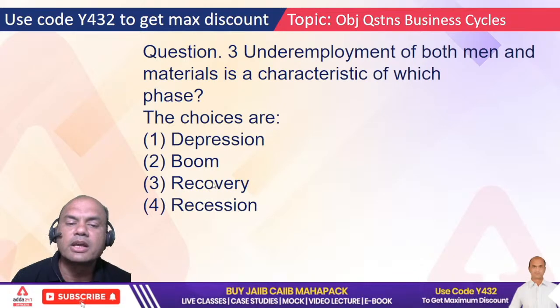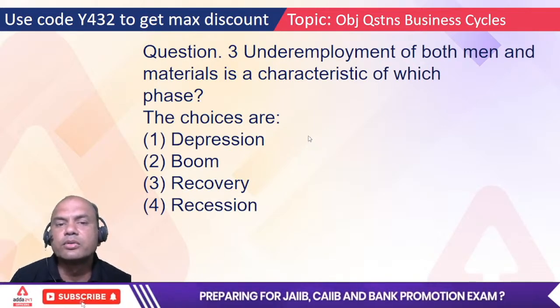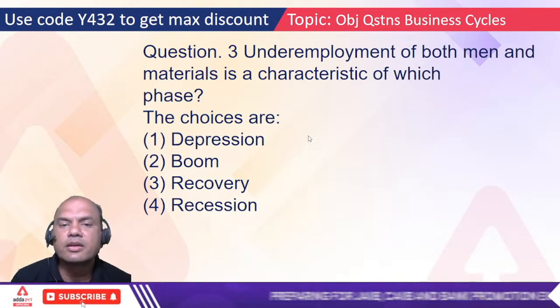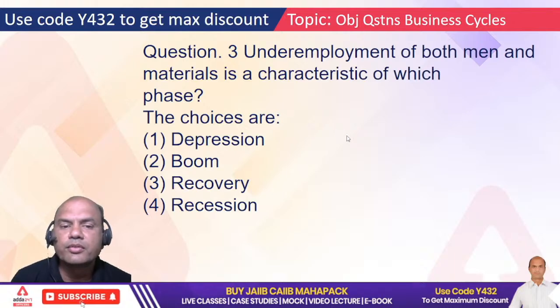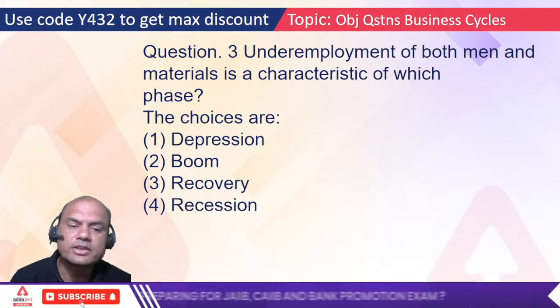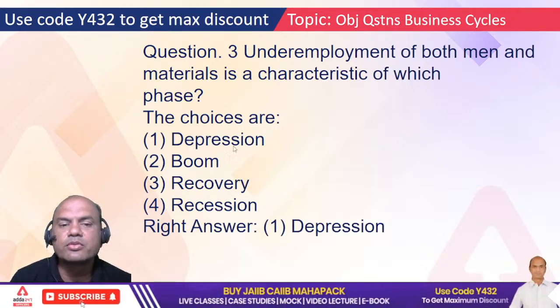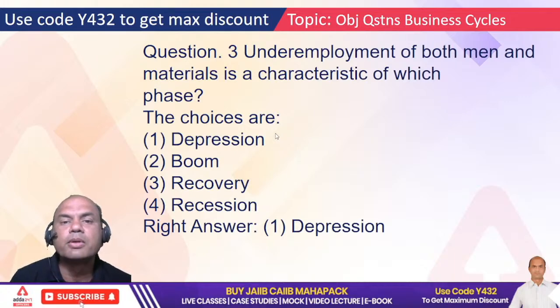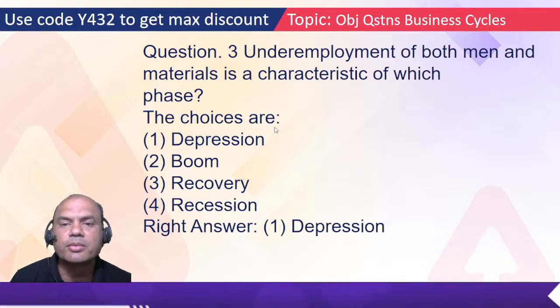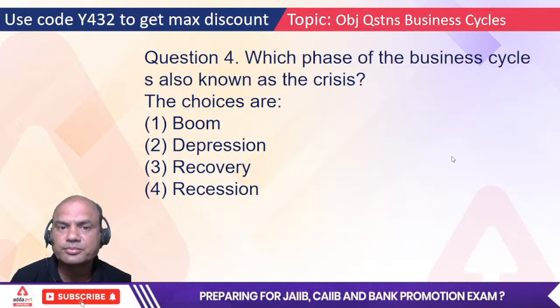Depression, boom, recovery or recession? Correct, it happens in depression. Depression means everything is down. Nobody is able to give jobs, nobody is able to give output. So that's why depression.